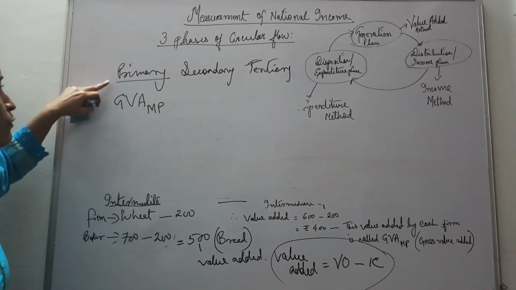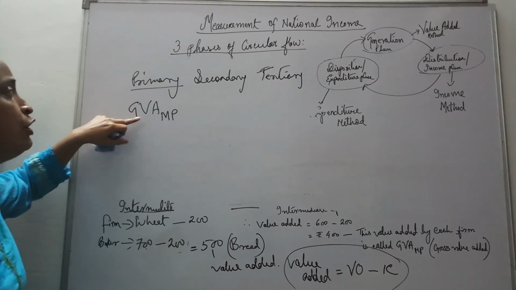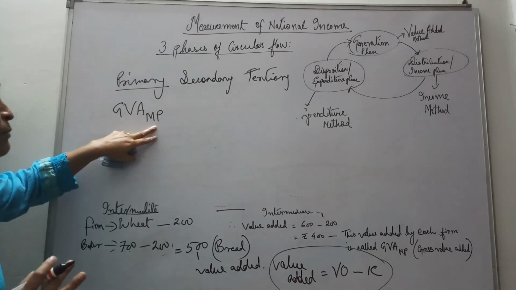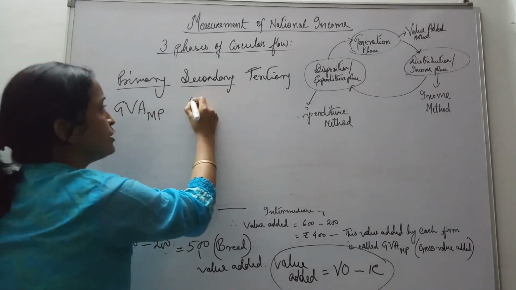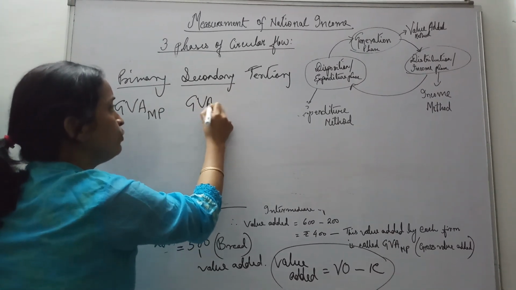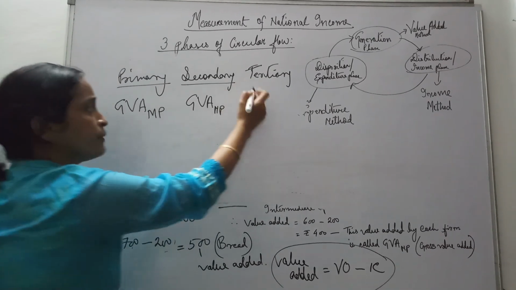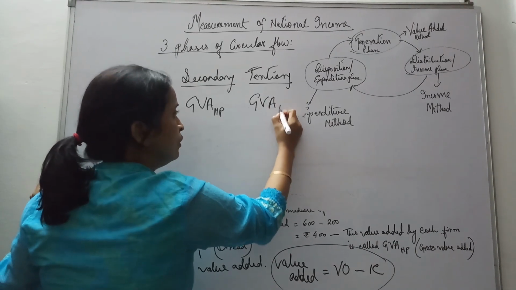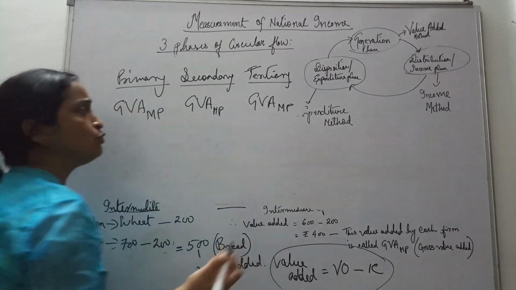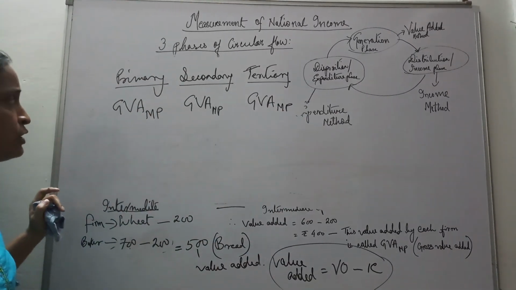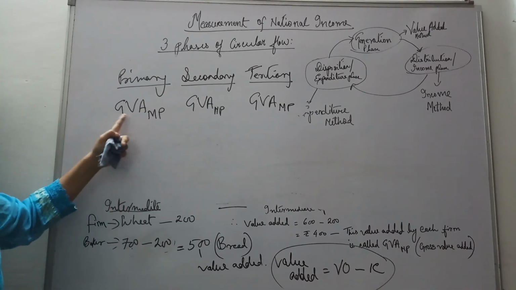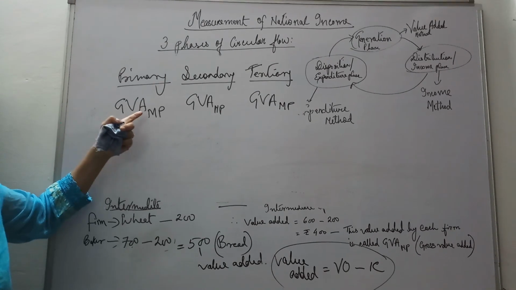Alright, suppose all the farms in the primary sector have added gross value to their products, total gross value added at market price. The secondary sector is also adding gross value at market price. From the tertiary sector also we see that they have added value to the intermediate expenditure. So from the three sectors we see that there has been total value addition which is measured at market price.